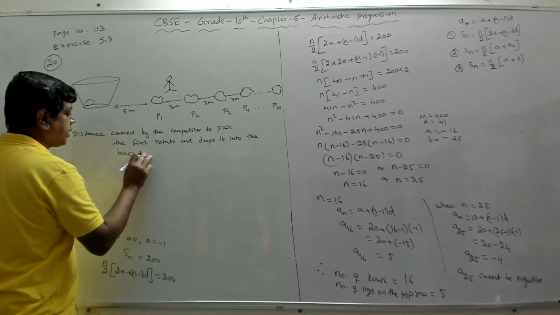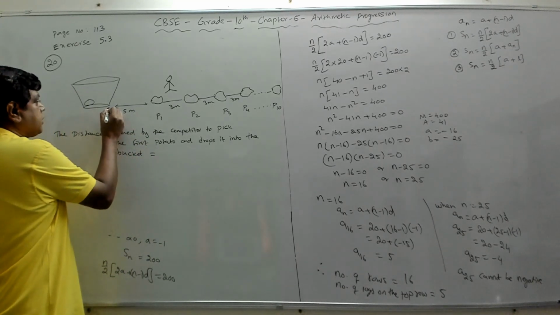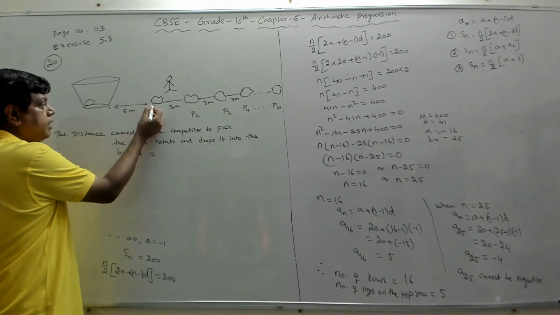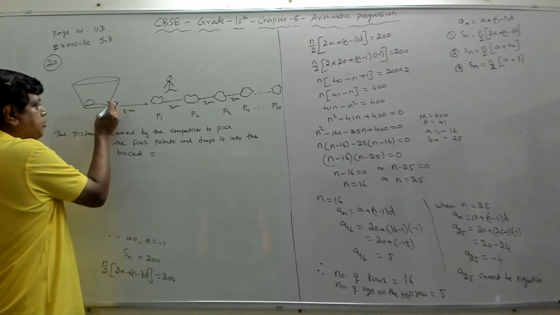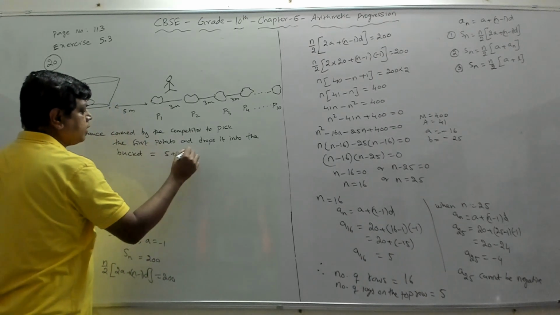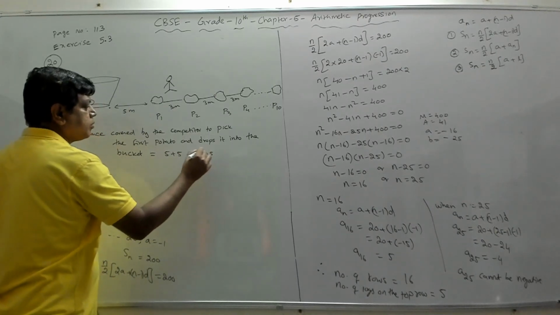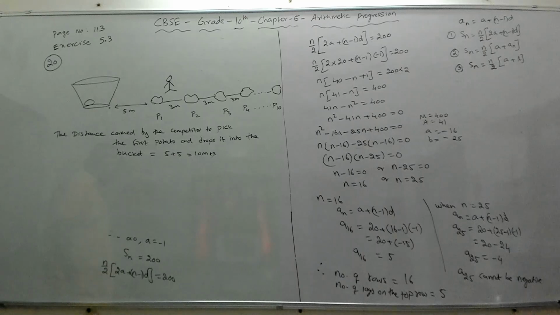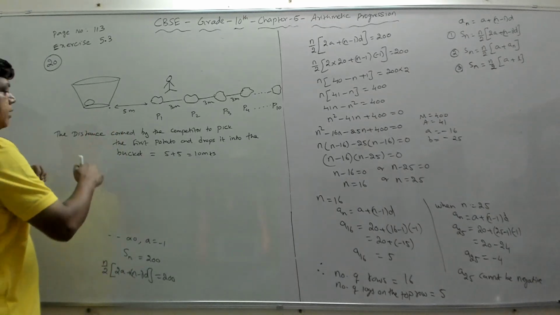That will be equal to how much distance she travels. She starts from here, she goes here, so she travels 5 meters. Again she comes back, picks it, and then she comes back and puts it here. So she traveled 5 plus 5, 10 meters to go and pick the first one and put it back, right?